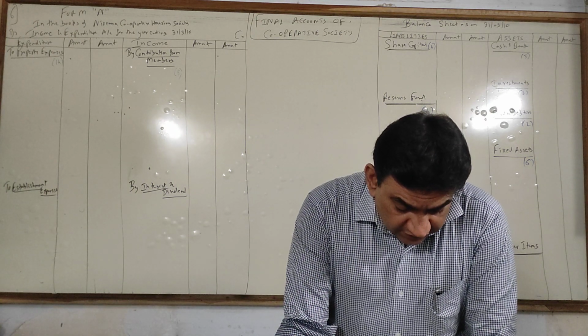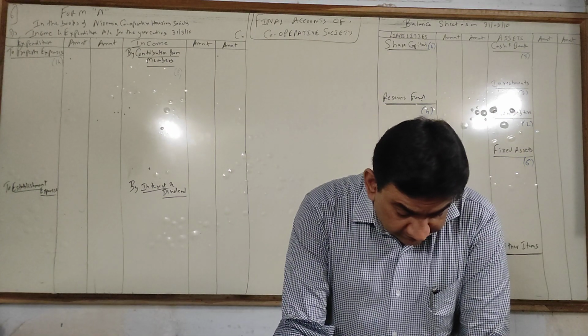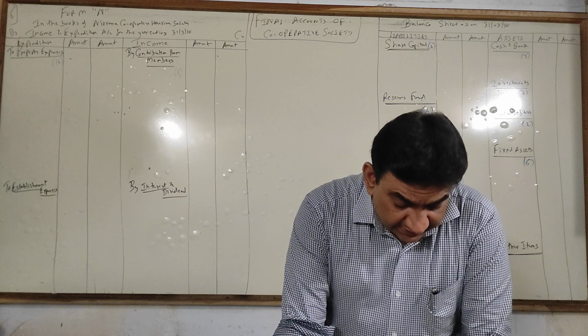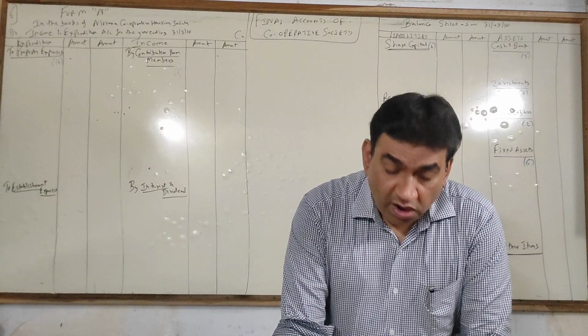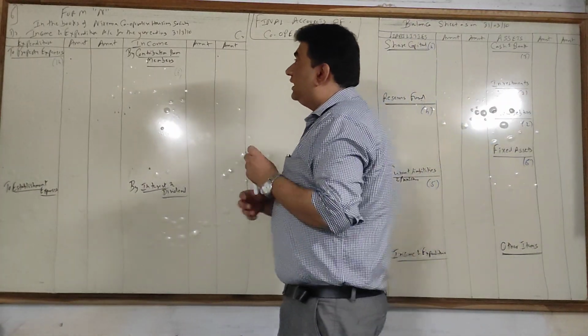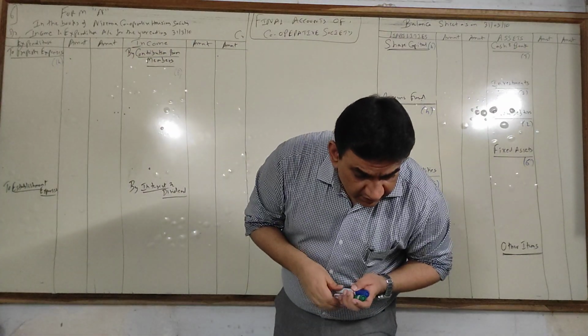Provide depreciation on furniture and computer at 10 and 40%. Put a mark on furniture and computer. Interest outstanding on FD 90,000. This will be an independent adjustment. Okay guys, now listen. I will discuss the full format again. Give the heading Form N and in the books of, it's Nivara, sorry.